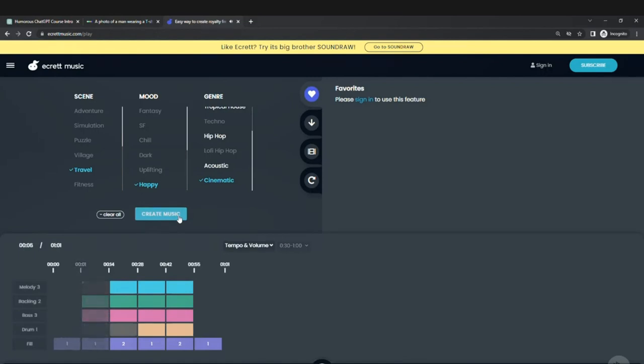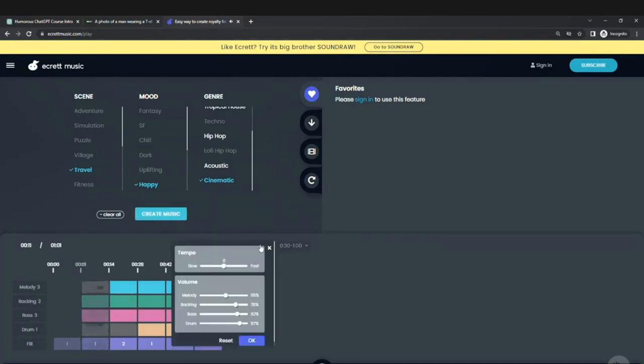And here's some brand new music based on the input that we've entered here. We can also adjust things like the tempo, maybe bump that up to a 1. We can change the melody, backing, and a lot of other things here.